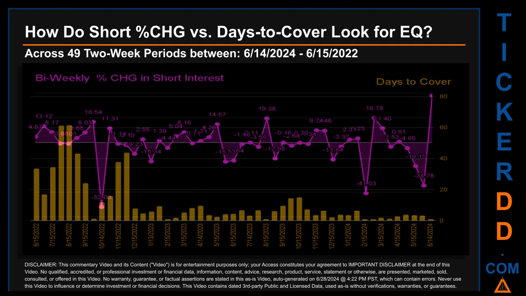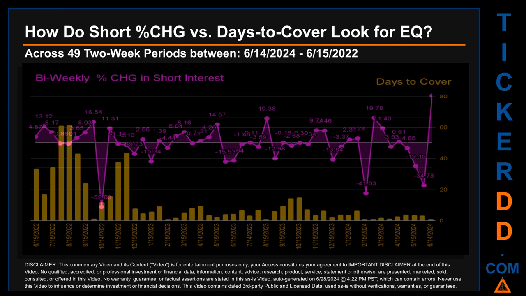Zooming out, I looked across 49 2-week snapshots, from latest found, June 14, 2024 to oldest found, June 15, 2022. In the graph, I overlaid bi-weekly percentage change in short interests against days to cover. Across these 49 2-week snapshots, the average percentage change of short interest was about -0.89%. Other interesting data points include: the largest percentage increase in short interest was 37.75%.